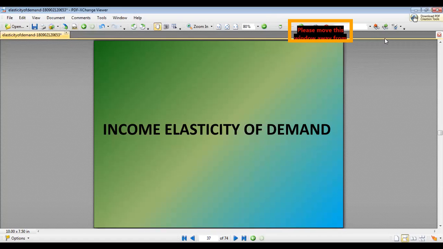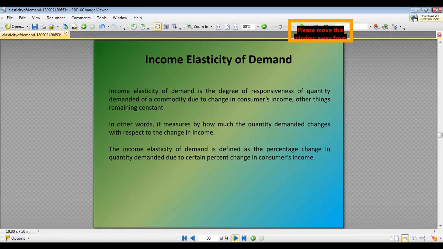Next we have income elasticity of demand. So what is income elasticity of demand? It is the degree of responsiveness of quantity demanded of a commodity due to the change in consumer income, other things remaining the same. We can also say that it is the percentage change in the quantity demanded due to a certain percentage change in the consumer income.